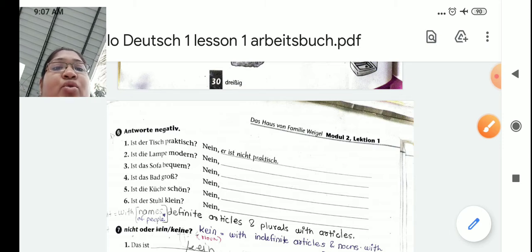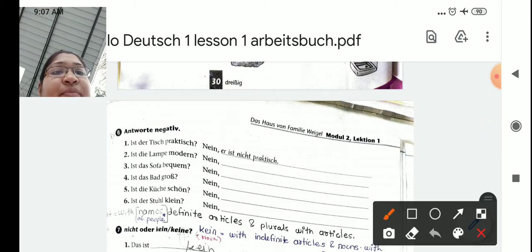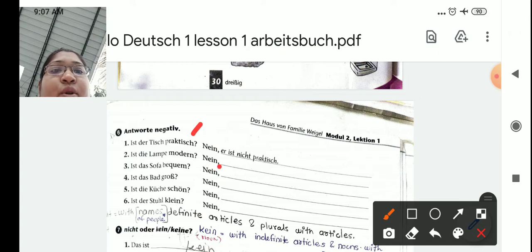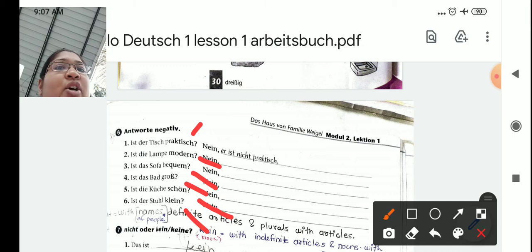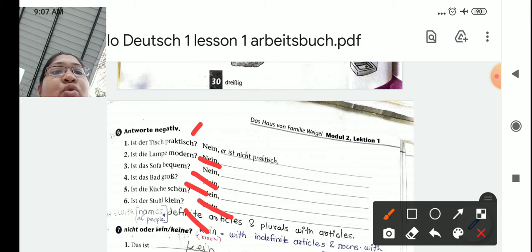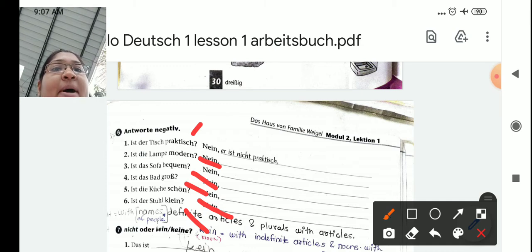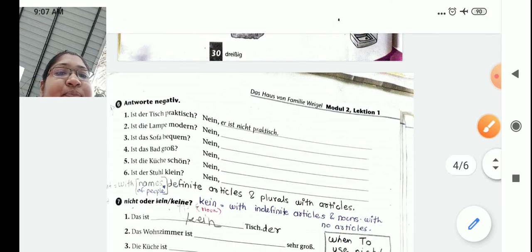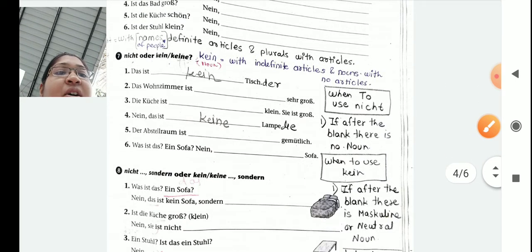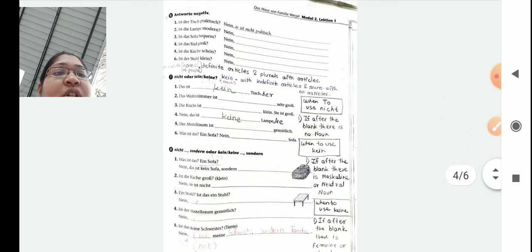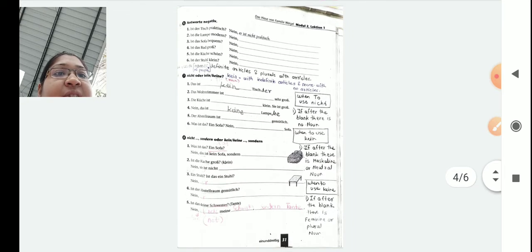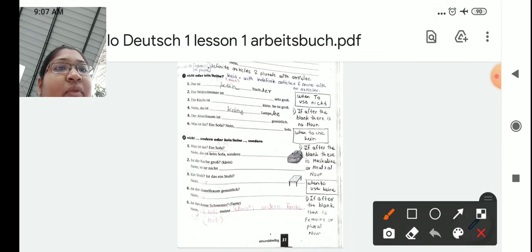So same do for the rest of the things. Praktisch means practical to use, modern is modern, bequem means comfortable, gross means big, schön is beautiful, and klein is small. So the meaning of the adjectives I told, you are supposed to write down those in your Arbeitsbuch. Now the same rule I have explained you just now for kein and keine, which I have written here. See this rule.